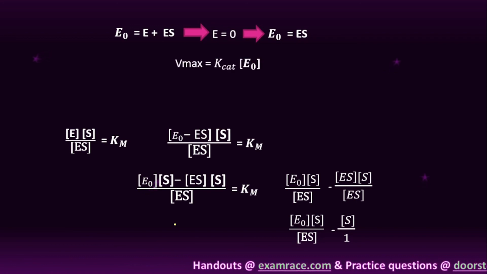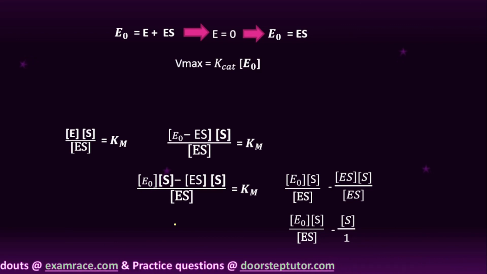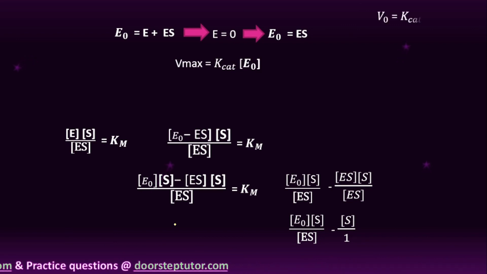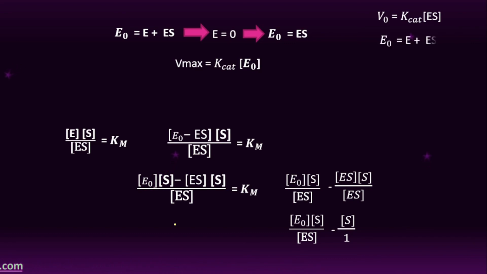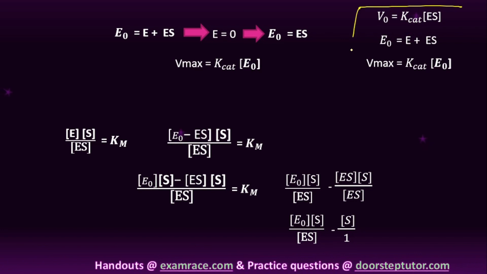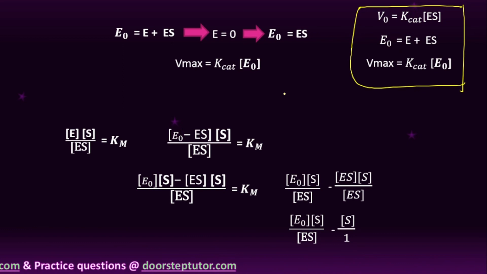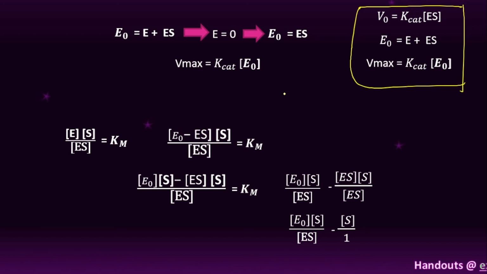Therefore V maximum is equal to K catalyst into E naught. Clear? So V naught is equal to K catalyst into ES, as we already know, E naught is equal to E plus ES, and V maximum is equal to K catalyst into E naught. These three points are very, very important, students. Always focus on these three points: V naught is equal to K catalyst into ES, E naught is equal to E plus ES, and V maximum is equal to K catalyst into E naught.